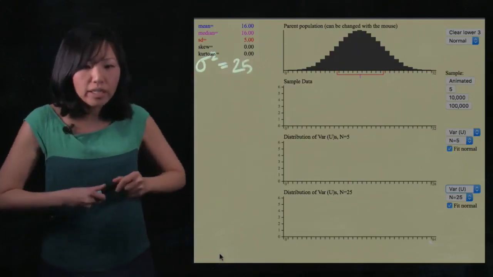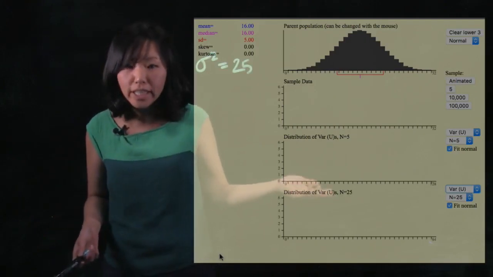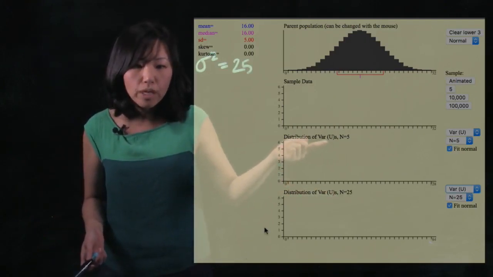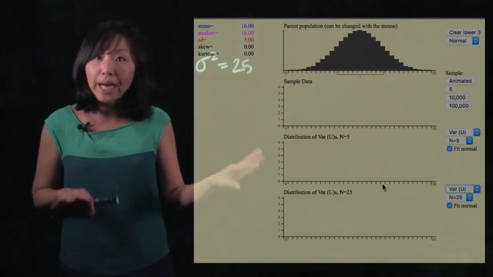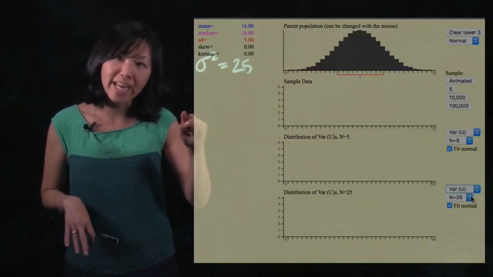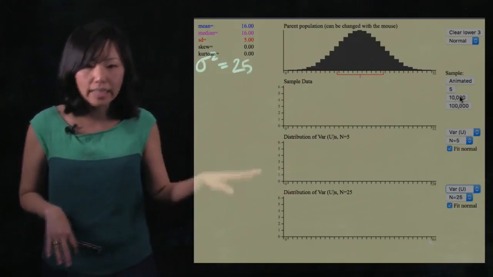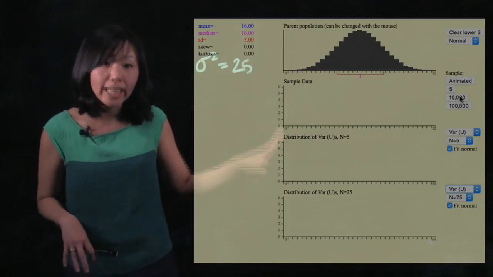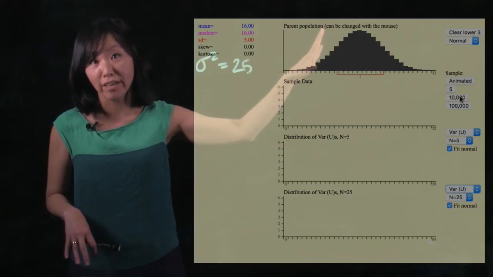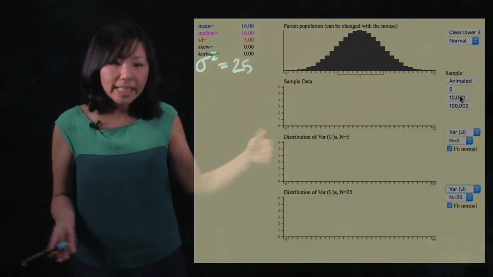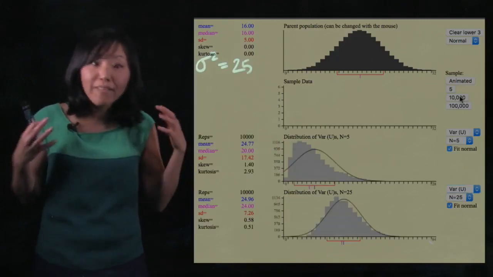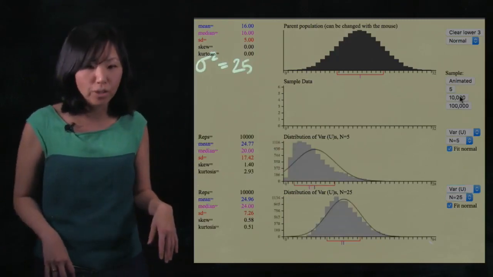And I want to show you, can we have a sampling distribution of variances? In this case, you could actually use variance or variance U. Variance U means the unbiased variance. This is the one where you divide by n minus 1. I'm going to use that because that's the one that's often used to try and estimate the population variance. And we're going to look at a sampling distribution of variances. So let's take 10,000 samples and calculate the variances this time of each of those.